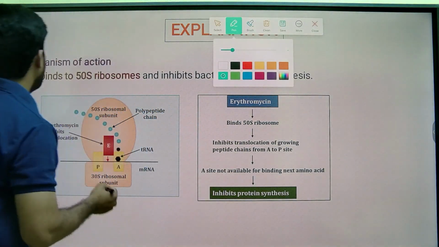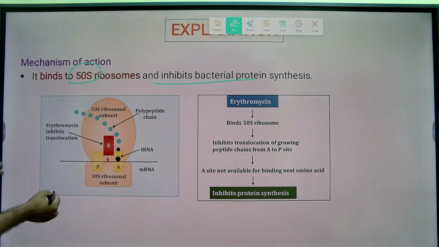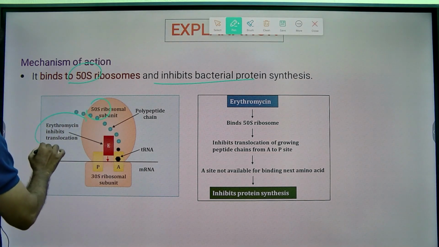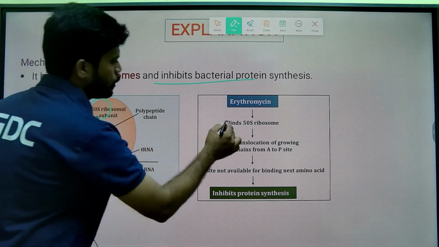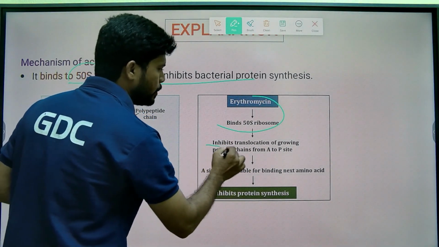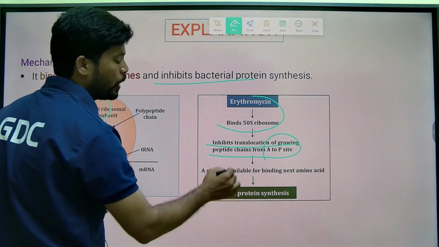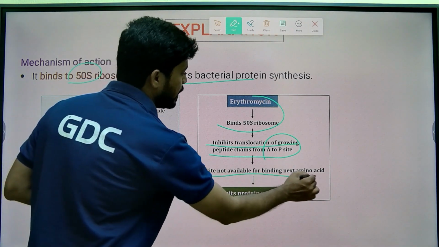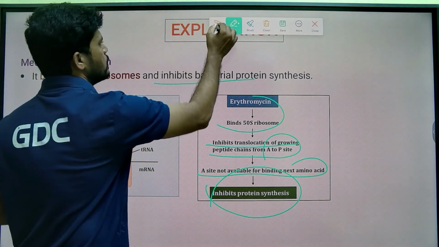Erythromycin binds to the 50S ribosomal subunit and inhibits the translocation of the growing peptide chain from the A site to the P site, so the A site is not available for binding the next amino acid, and protein synthesis stops.